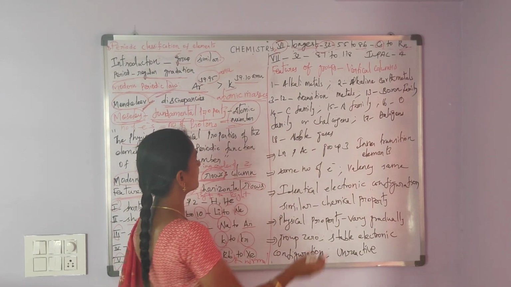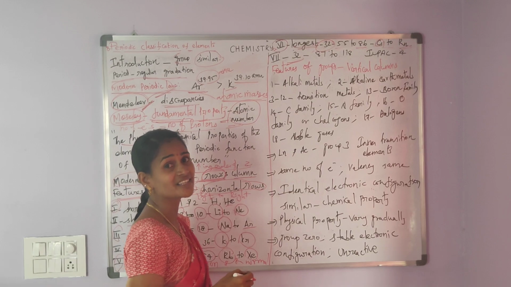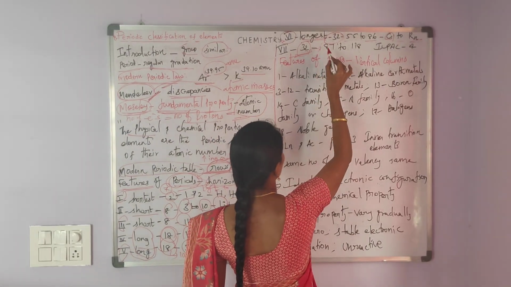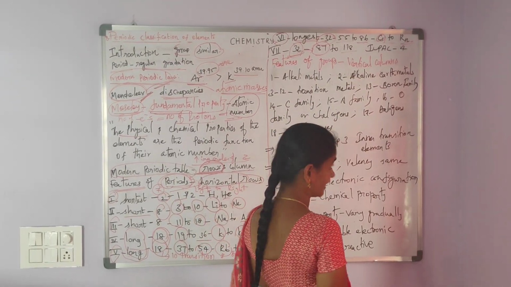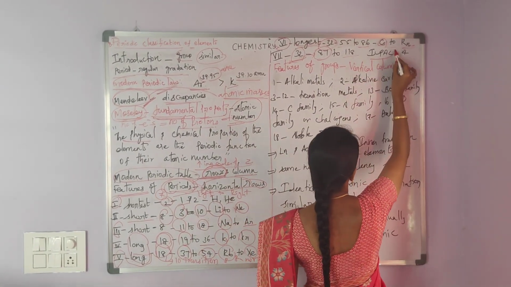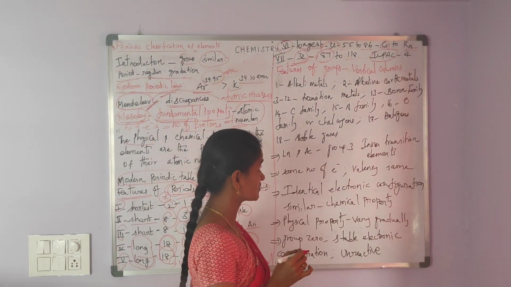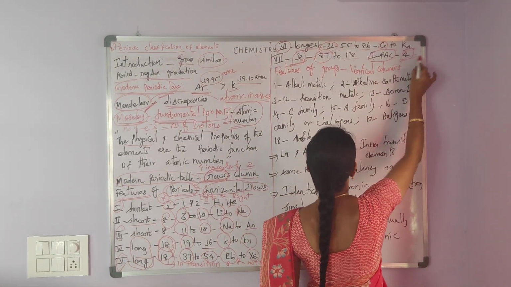And then the seventh period is also the longest period. At the same time, it is the incomplete period. It contains 32 elements, atomic number from 87 to 118. Now, IUPAC, that is International Union for Pure and Applied Chemistry, provides the recognition for 4 elements.